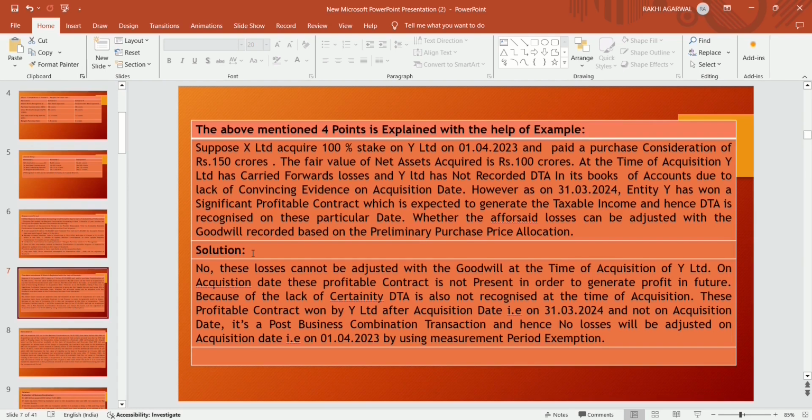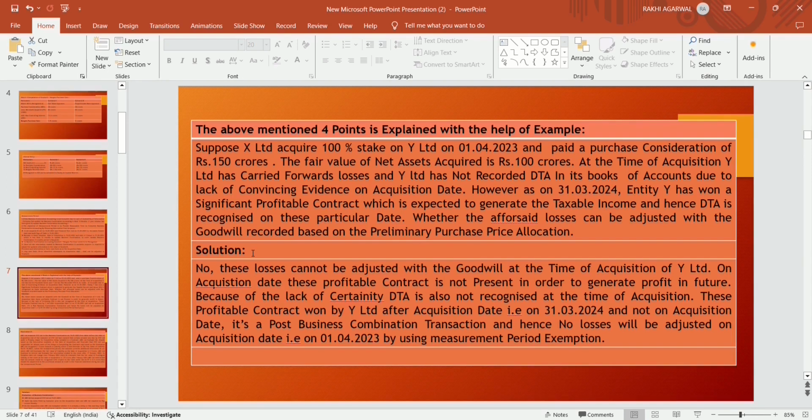However, as on 31st March 2024, when X Limited is going to finalize on the closure date, entity Y won a profitable contract and that contract is expected to generate taxable income in future, and hence DTA should be recognized on that.